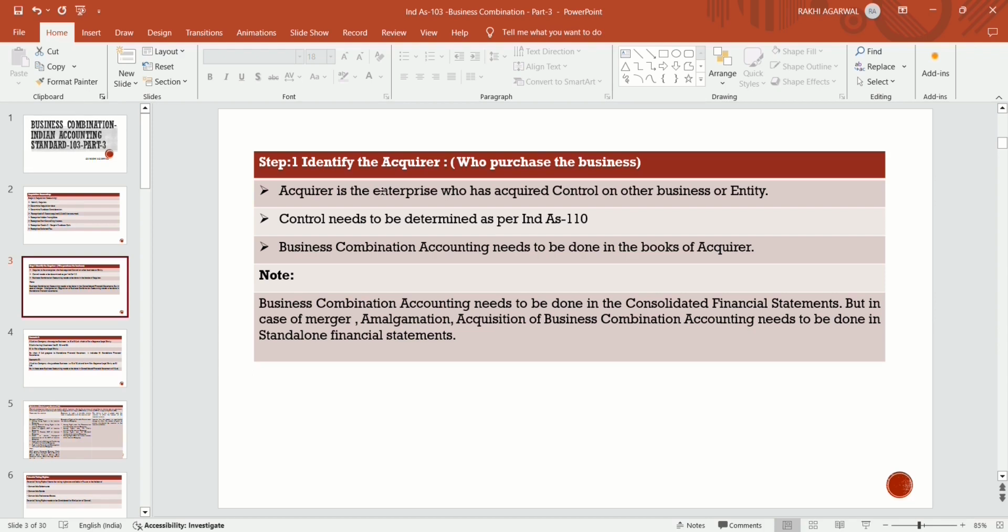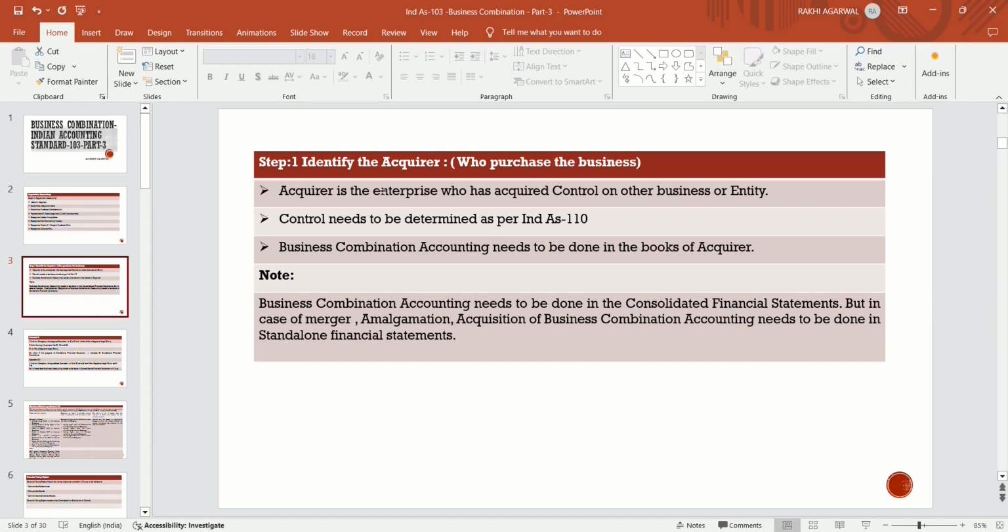That means transaction cost in the standalone financial statement should be capitalized with the value of the asset, but in the consolidated financial statement, it should be charged to P&L in case of business combination accounting.